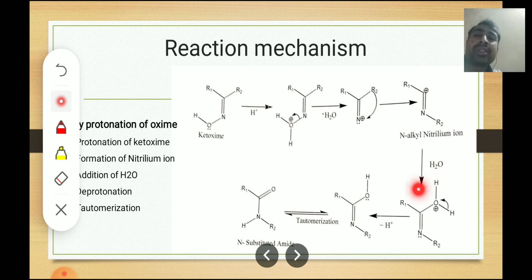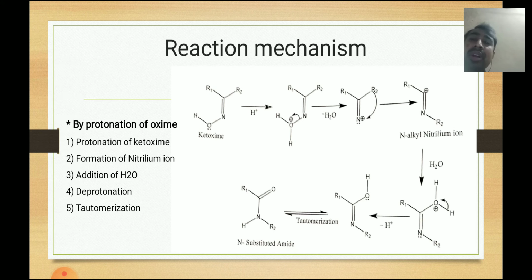During that, there will be the formation of a bond between carbon and oxygen by the carbon accepting the lone pair of electrons, and there will be the formation of an O plus ion. This molecule will be stabilized by deprotonation, and this is the fourth step. Deprotonation is the fourth step.